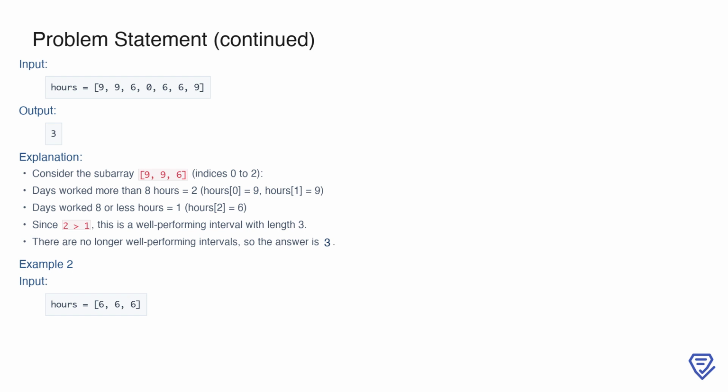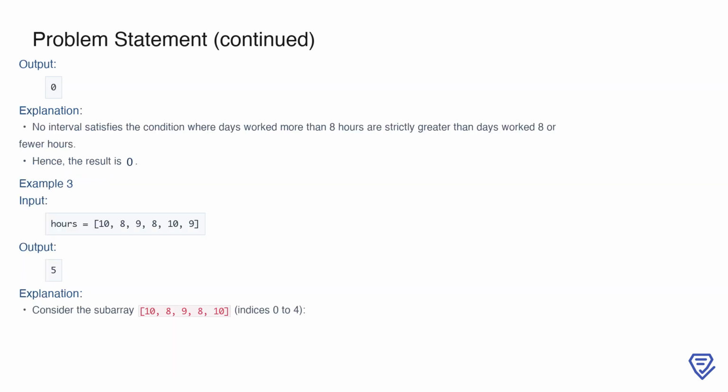Why? Let's examine the subarray 9, 9, 6, which spans indices 0 to 2. Within this subarray, there are 2 days where the employee worked more than 8 hours, specifically hours[0] equals 9 and hours[1] equals 9. There's 1 day where they worked 8 hours or less, which is hours[2] equals 6. Since the number of days with more than 8 hours worked is strictly greater than the days with 8 or fewer hours, this subarray qualifies as a well-performing interval. The length of this interval is 3, and there are no longer intervals that satisfy the condition. Thus, the output is 3.